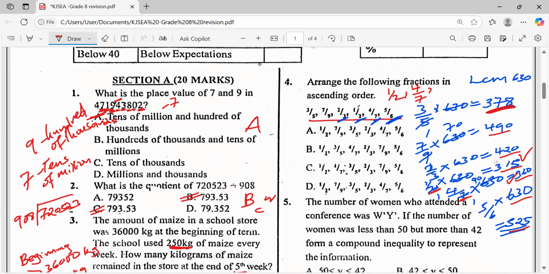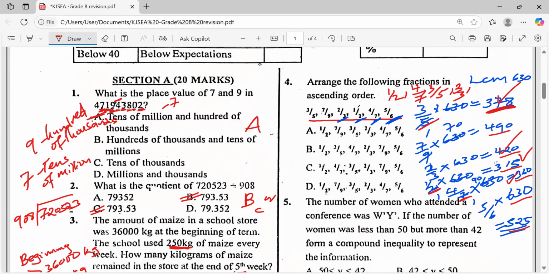Then we have again 378. 378. We write the fraction 3 against 5. Then next is 420. 420 is in which fraction? 2 against 3.